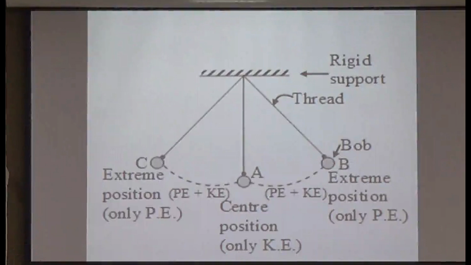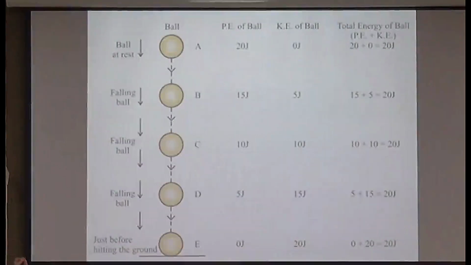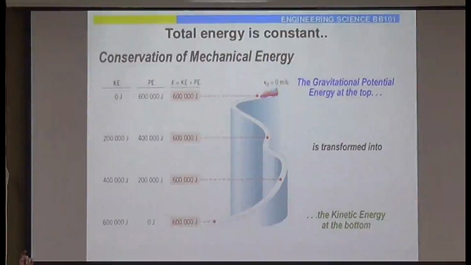Another example is a falling object. When a ball is falling from a height, at the highest point it is having only potential energy. At any intermediate position it will be the sum of potential and kinetic. And the moment just before hitting the ground it will have only kinetic energy. So a car coming down a slope also, its energy gets transformed into kinetic energy.